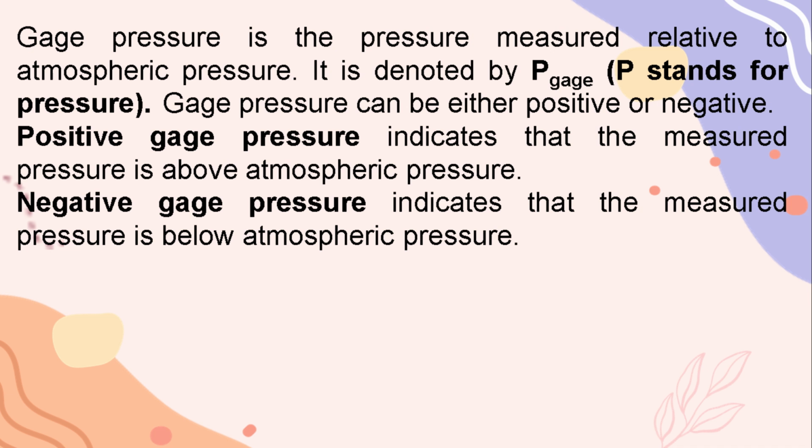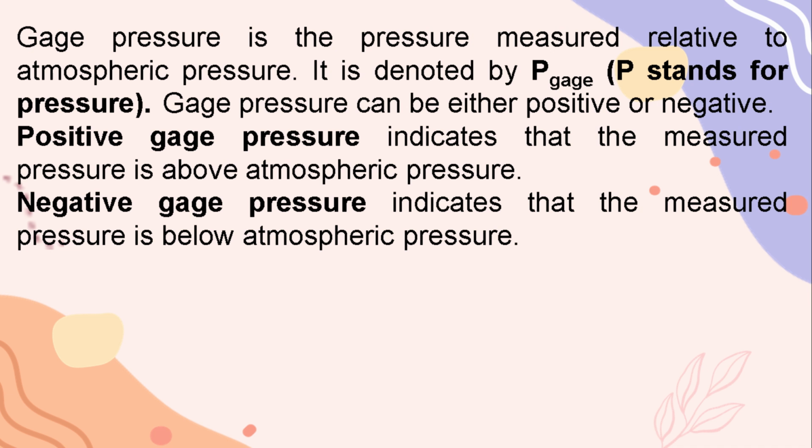On the other hand, gauge pressure is the pressure measured relative to atmospheric pressure. It is denoted by P gauge, wherein P stands for pressure. Gauge pressure can be either positive or negative. If the gauge pressure is positive, it indicates that the measured pressure is above atmospheric pressure. But if the gauge pressure is negative, it indicates that the measured pressure is below atmospheric pressure.